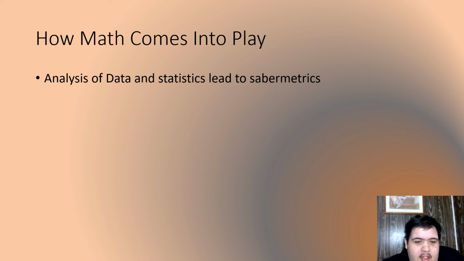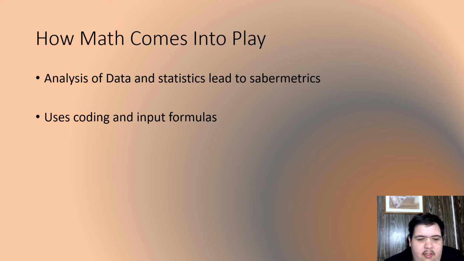Now we're going to look at how math comes into play. So there's analysis of data and statistics that lead to sabermetrics in the game. This data and statistics comes from formulas which are math-based, and we'll get here into how it uses coding and input formulas to get an output from the data tables and the references, and how these can be used in creating a better game or a better plan to win.